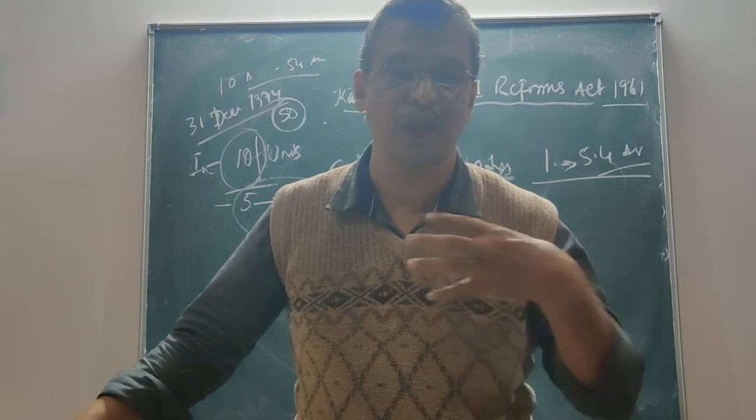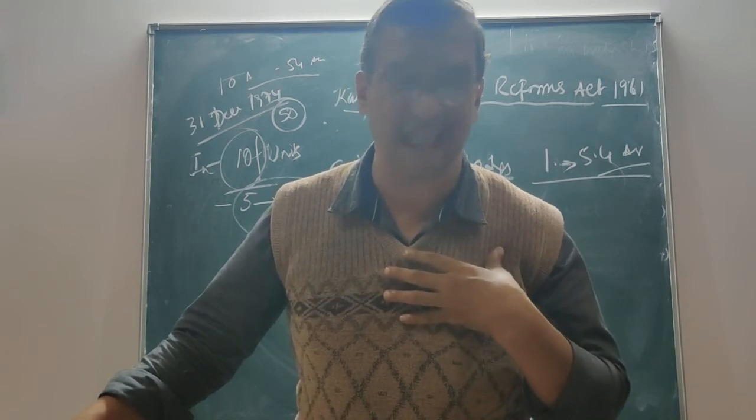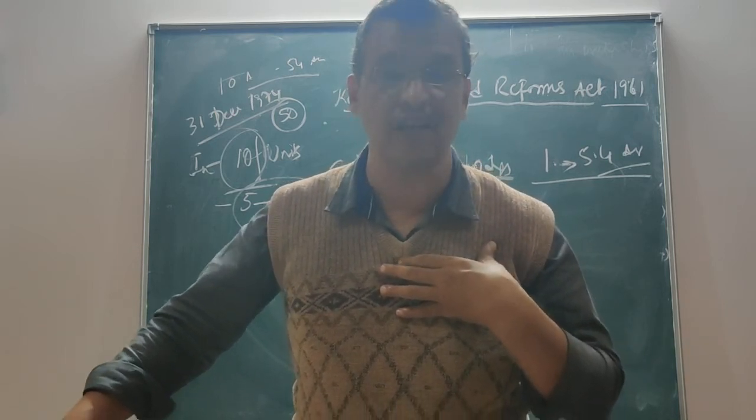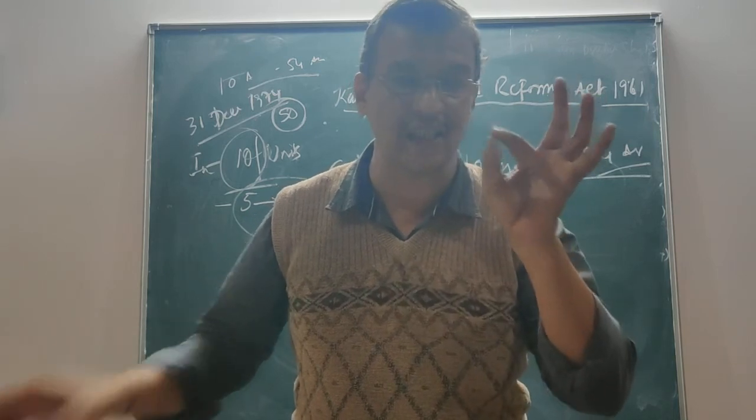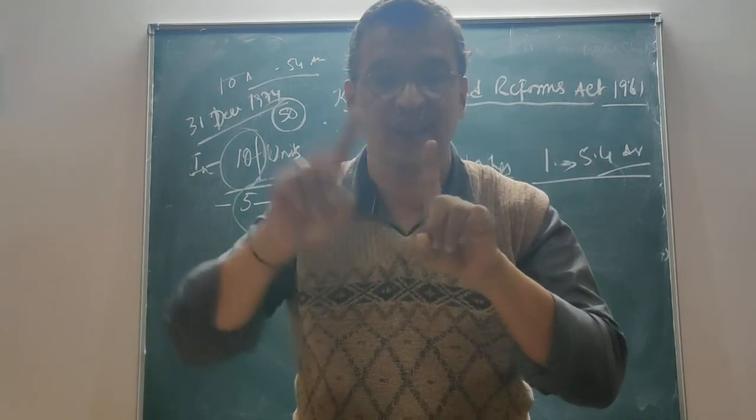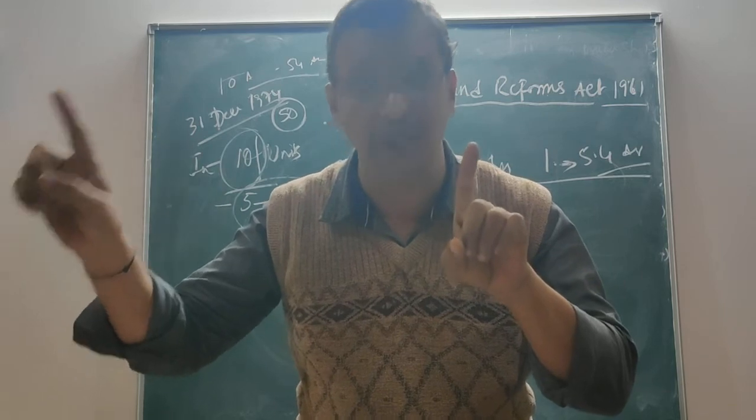Suppose my land is A category land, then 1 acre of A category land shall be calculated accordingly as 2 acres.